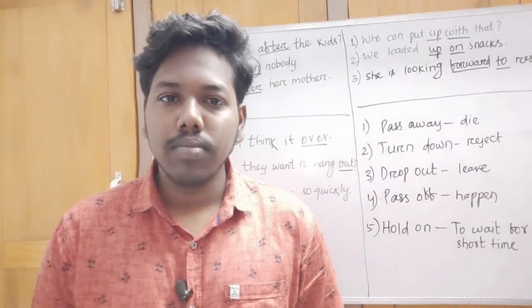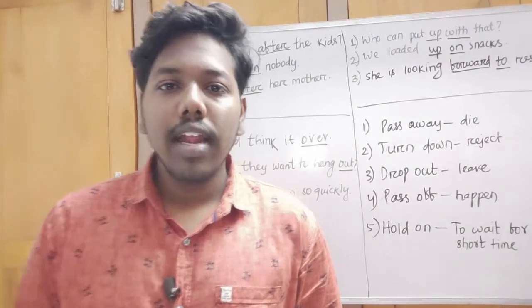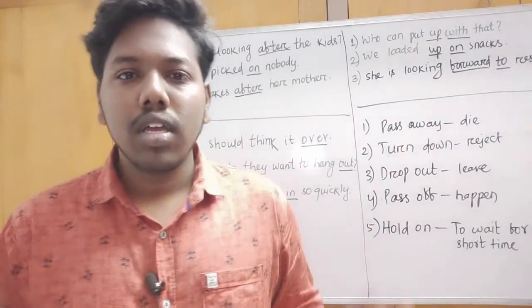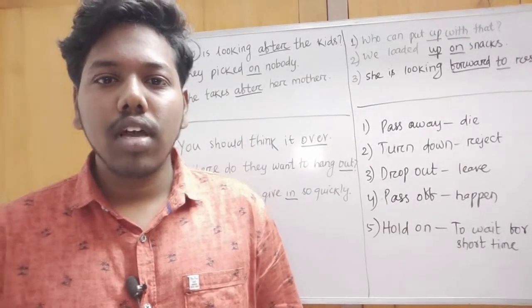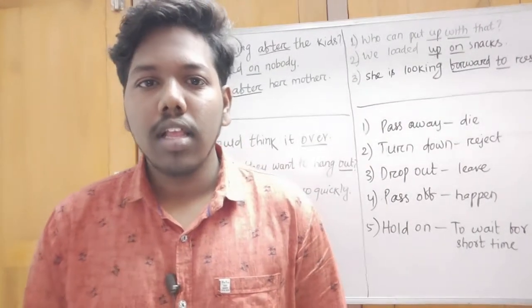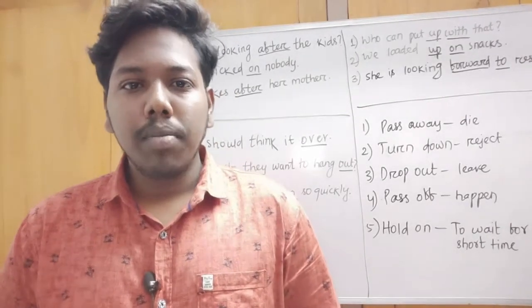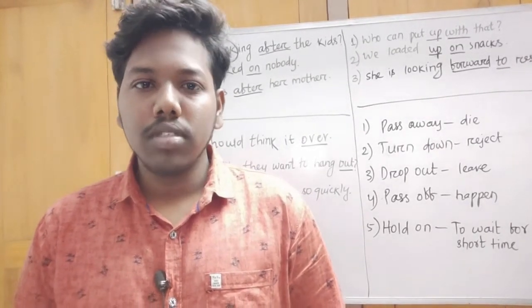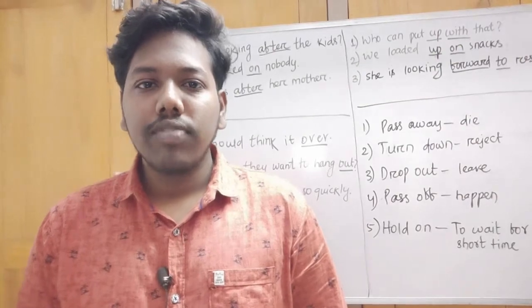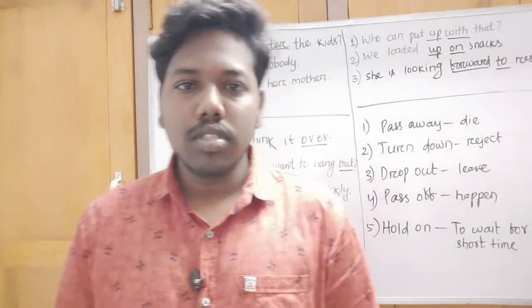Okay, so there are at least 3 types of phrasal verbs: verb plus particle, verb plus preposition, and verb plus particle plus preposition. First of all, we read about the verb preposition.